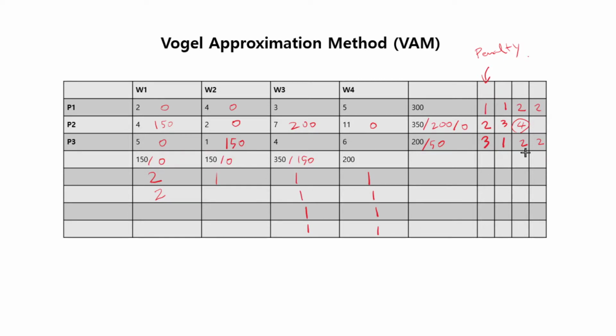All right. Now you have 2 and 2, so that's a tie. And I guess there are some rules for which to take if there's a tie, but it really doesn't matter. Let's just use the one on the top, or in the case of columns, use the one on the left. So it really doesn't matter.